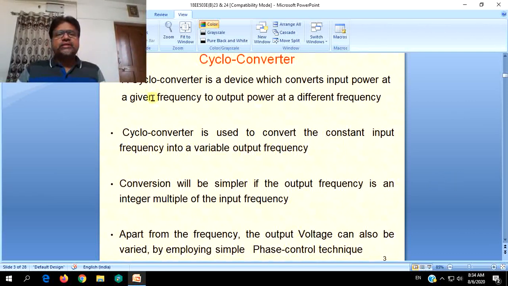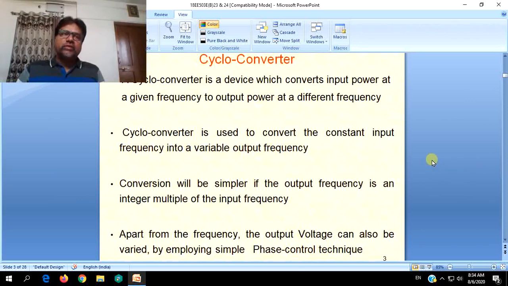It is used mainly to convert the input frequency to a different output frequency. It is called a cycle converter or cycloconverter. Its operation will be simpler if the output frequency is an integer multiple of the input frequency. Added to the frequency change, it can also change the output voltage.